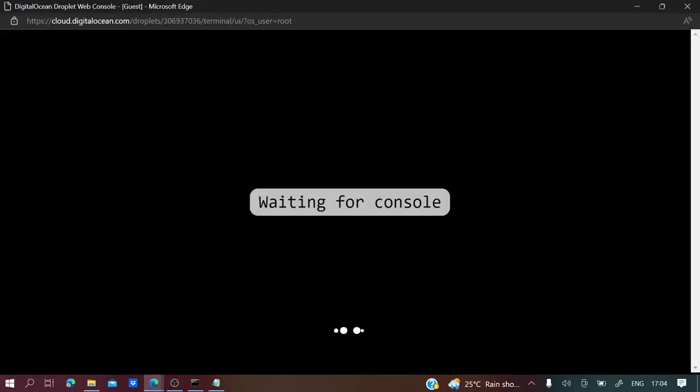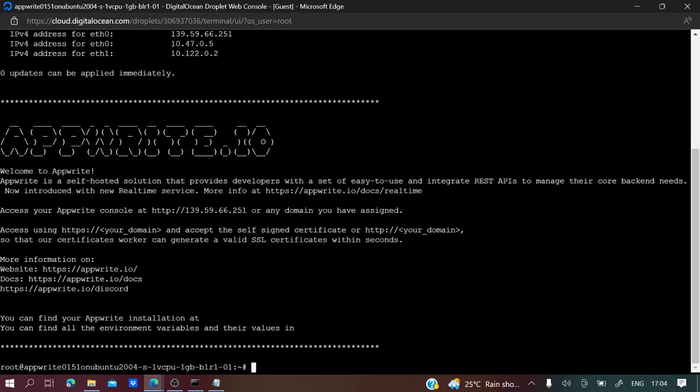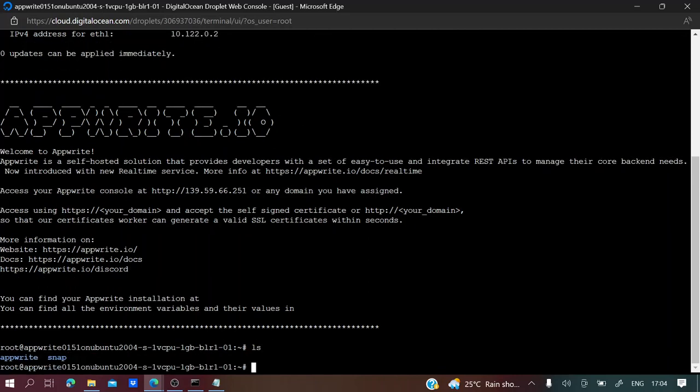This will give you access to the terminal. And if we do ls, you see there is a folder called Appwrite, and we can cd into it.